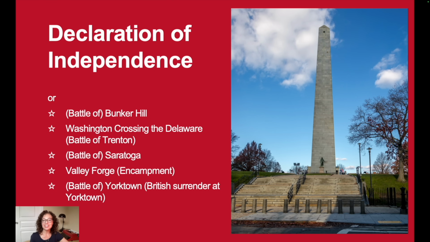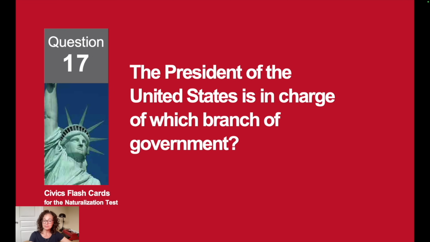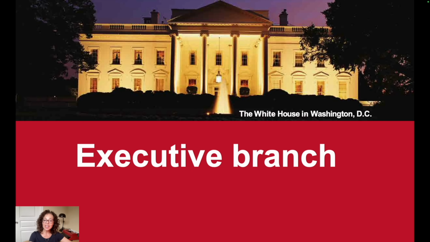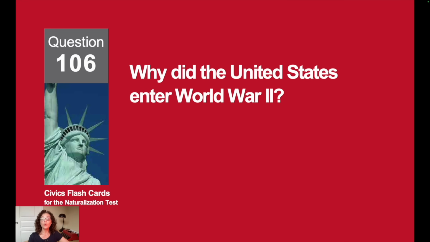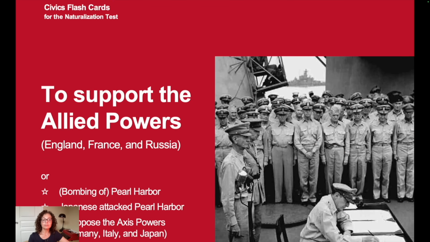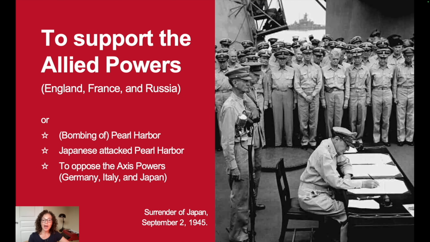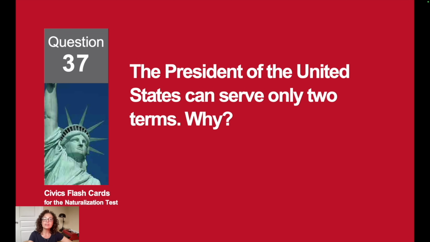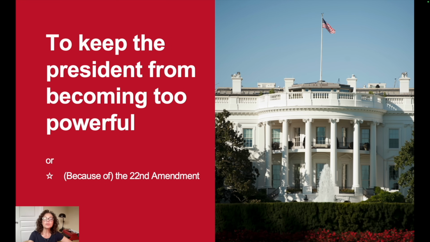The Declaration of Independence. The President of the United States is in charge of which branch of government? The executive branch. Why did the United States enter World War II? To support the Allied powers. The President of the United States can serve only 2 terms. Why? To keep the president from becoming too powerful.